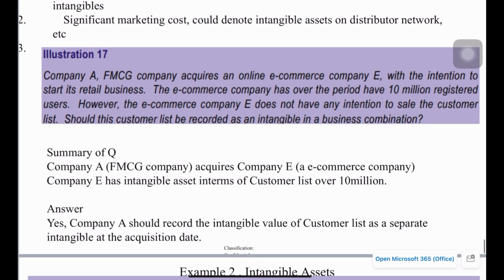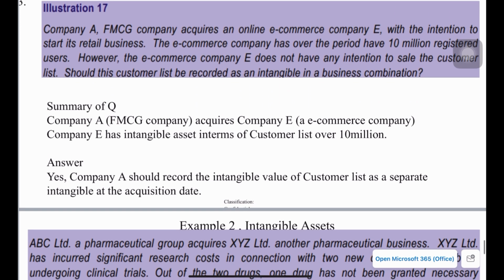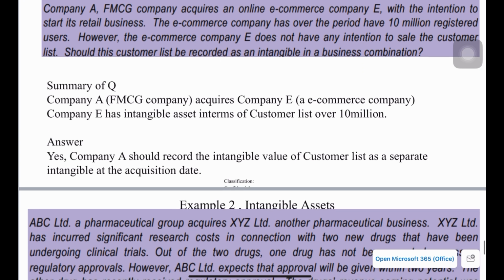Okay, so maybe you can go through this example. Here company A, which is an FMCG company, fast moving consumer goods company, acquires company E, which is an e-commerce company, and the company has an intangible asset in terms of a customer list of over 10 million. So in this case, yes, that is intangible because they have a big list of customers, which can be separately measured, and we have to apply some value to determine the fair value of that list of customers, and that needs to be separately accounted as intangible on the acquisition date.